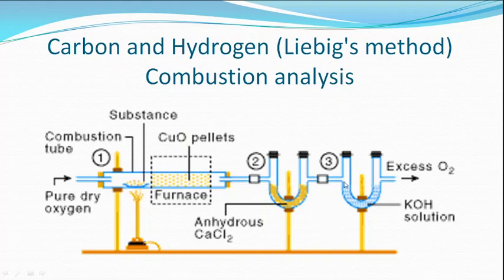These two tubes are weighed before and after the experiment. From the difference in weight, the amount of water and carbon dioxide is calculated. From there, stoichiometrically, the percentage composition of carbon and hydrogen is calculated. For details, you can study Liebig's method for all the calculations.